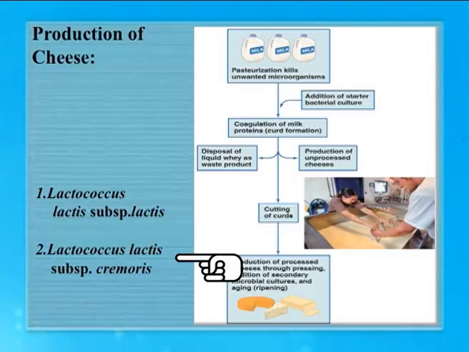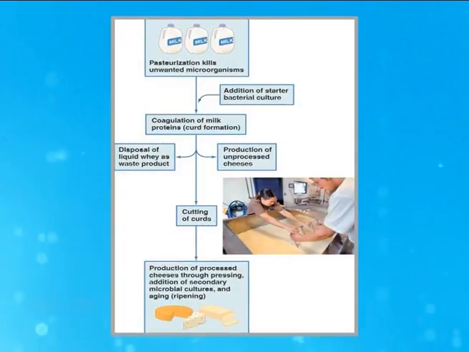Now during the formation of cheese, the pasteurized milk is added with this particular starter culture, and when this culture is added, the curdling of the milk takes place. After this, the whey is removed and the solid part goes for processing, which is further subjected to ripening, and therefore after ripening of the cheese, we have the formation of different types of cheese.